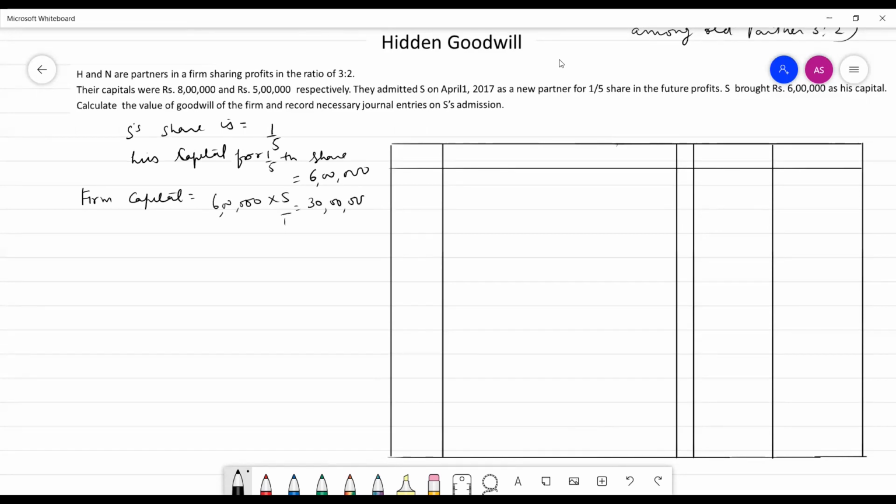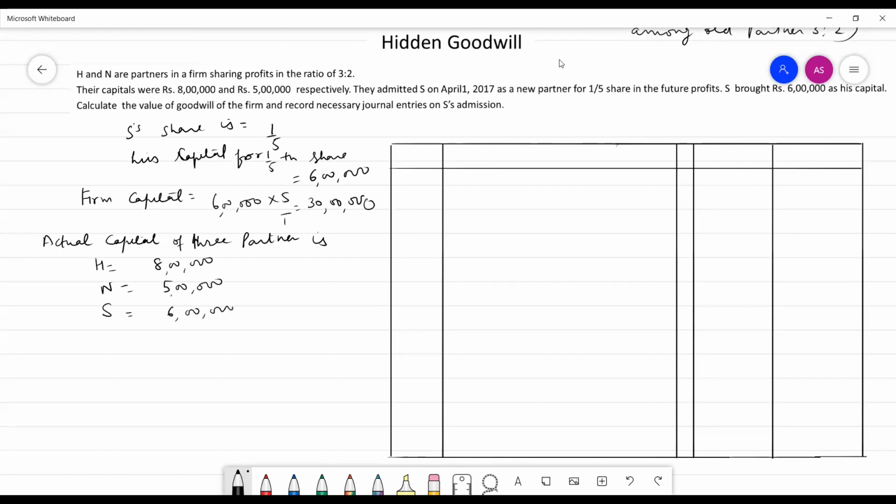But if we calculate the actual capital of these three partners, H's capital is 8 lakh, N's capital is 5 lakh, and new partner S's capital is 6 lakh.